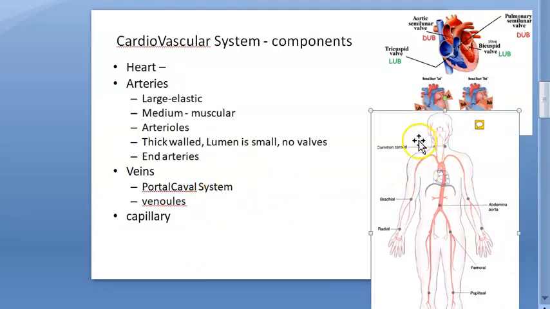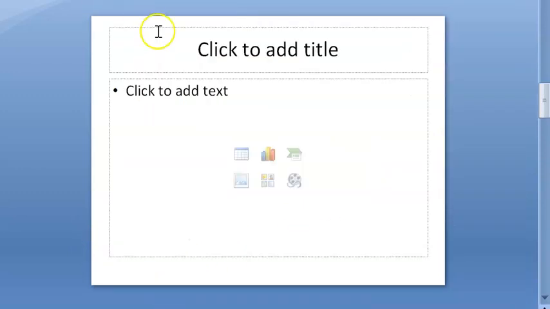Guys, just one basic thing, where does the blood come from? The blood actually comes from your bone marrow, right? The bone marrow makes the blood. Where is it? Let's put it here.